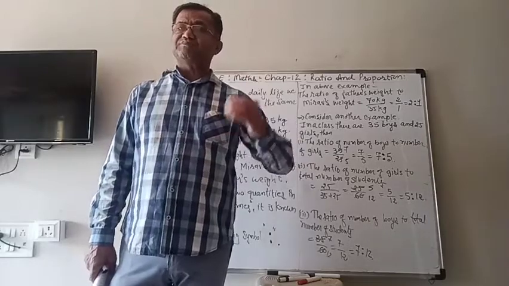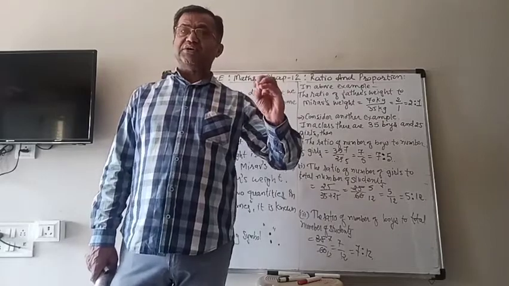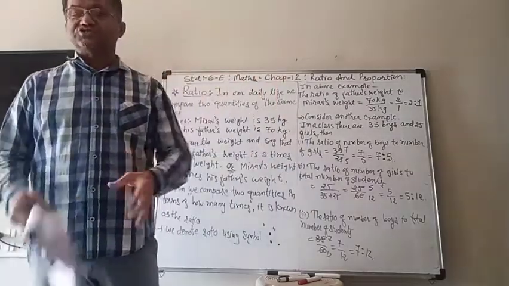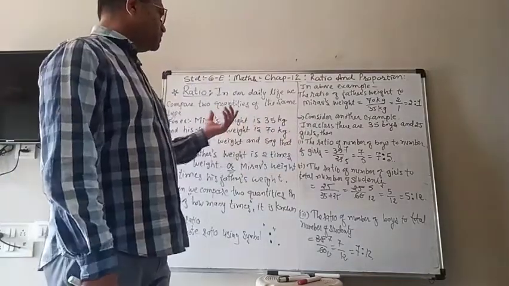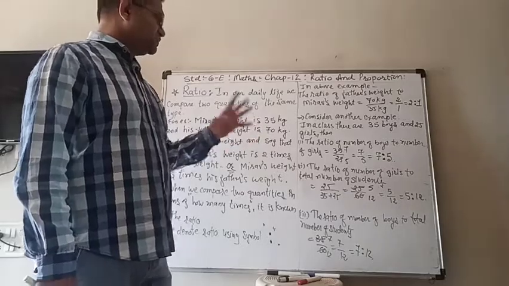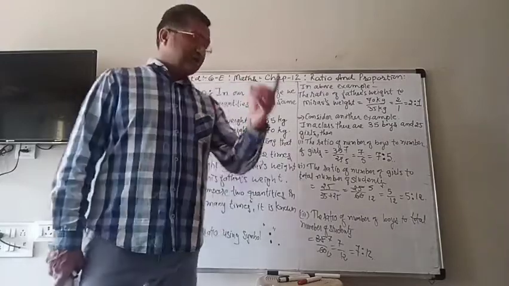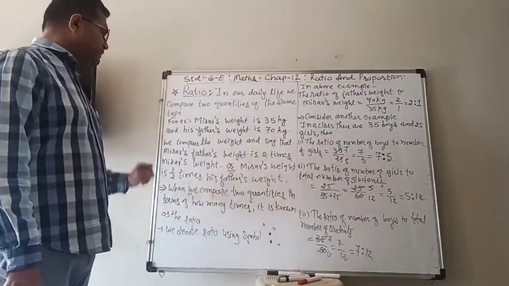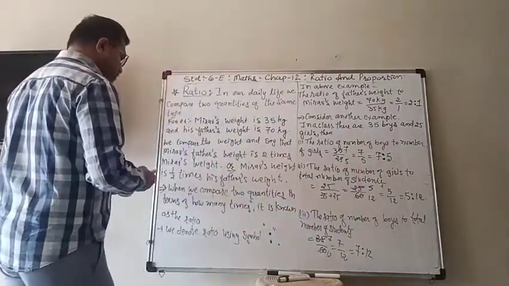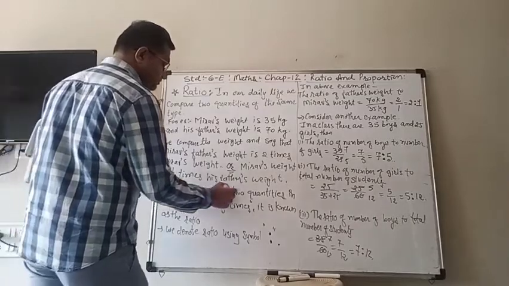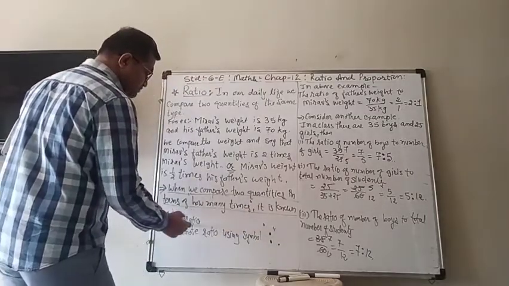And when we compare them by division and then write down, that relation is known as the ratio. Here I wrote down the definition: when we compare two quantities in terms of how many times, it is known as the ratio.